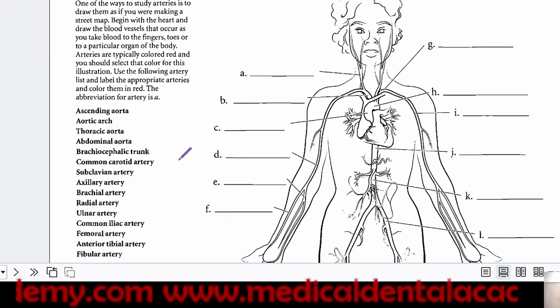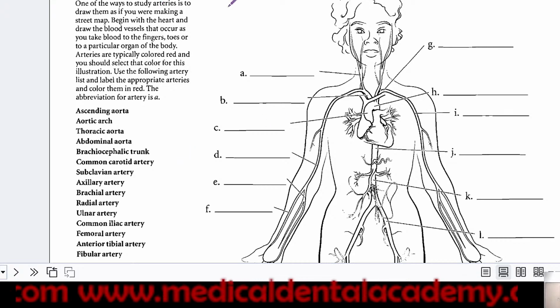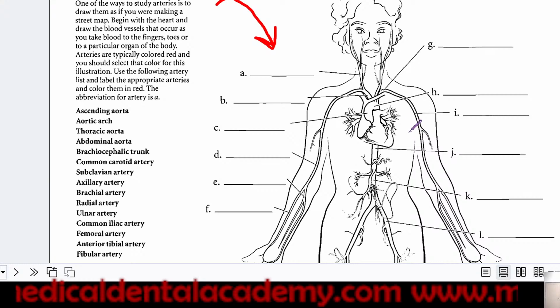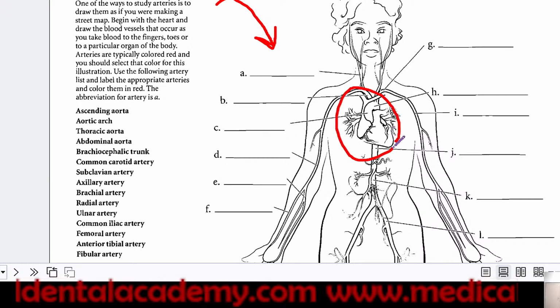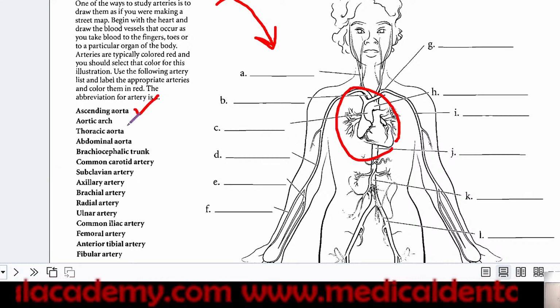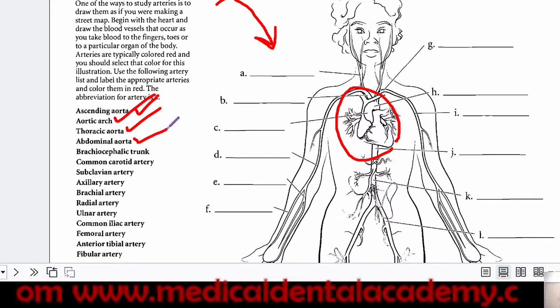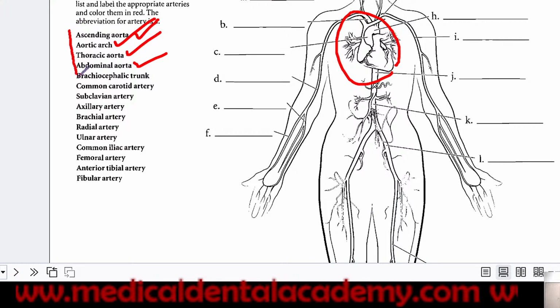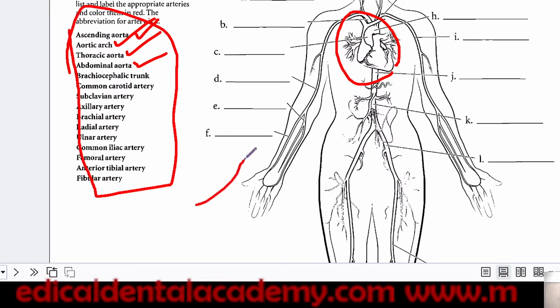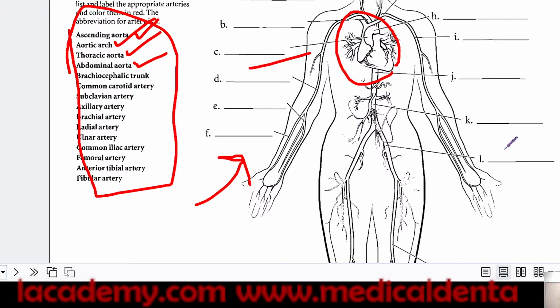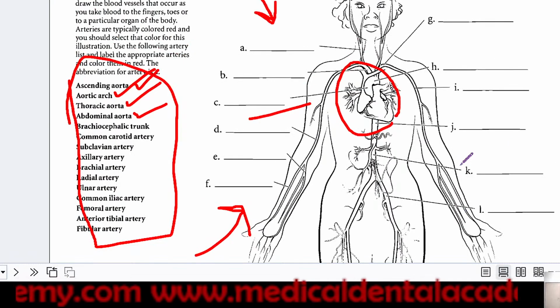Now see, as I mentioned in today's lecture, this is overall the arteries which supply the body. From the heart, you can see that first there will be the ascending aorta, aortic arch, then thoracic aorta, abdominal aorta. All these things you have to label here. Here there is the brachial artery. All these arteries you should know.